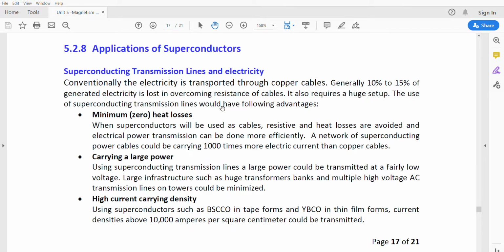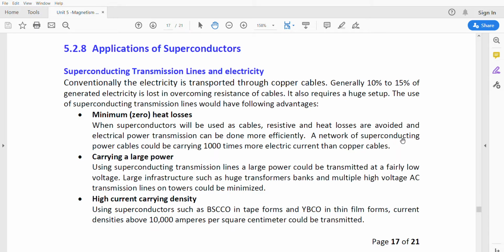So the use of superconducting transmission lines has the following advantages. These are the benefits of using superconducting cables in place of conventional copper cables. As we already know, there are zero heat losses. These superconducting materials do not have heat losses, whereas in copper cables, resistive and heat losses occur. Since resistance is zero, heat loss can be avoided and the transmission is more efficient.